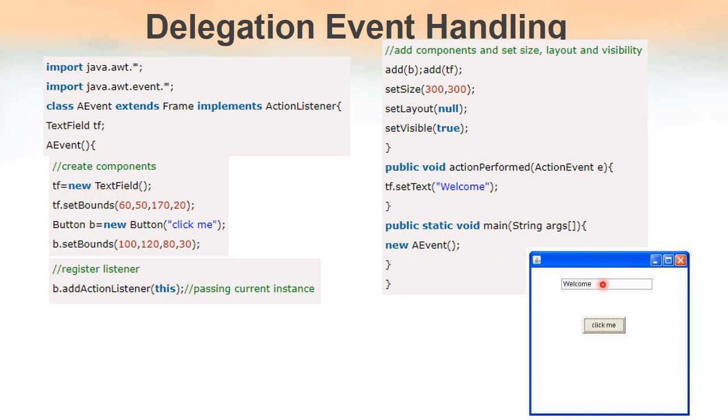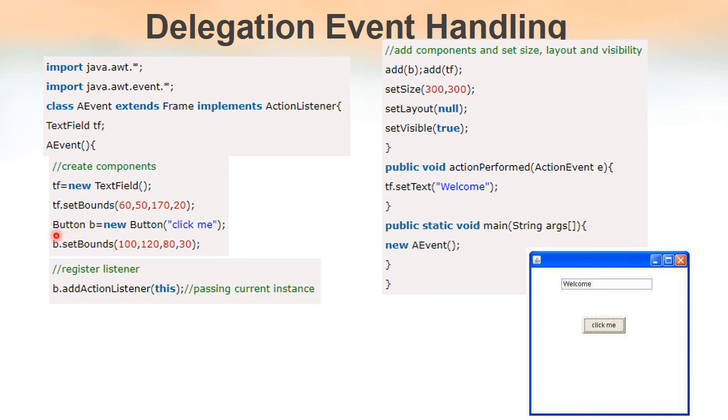When we execute this line of code, a new text field will be created, and that created text field has to be added to the frame. For that, we have to call the method add of TF. When we call this method add of TF, the text field created here will be added to the frame.